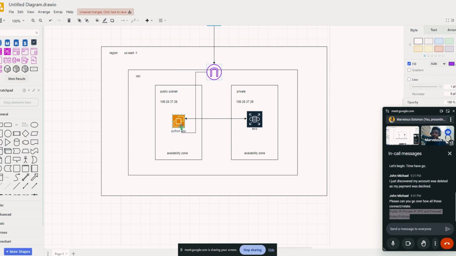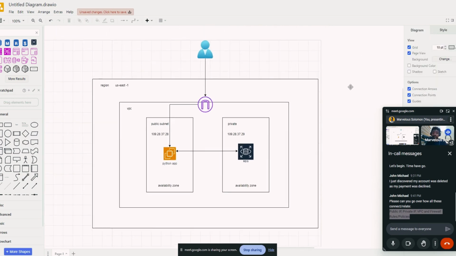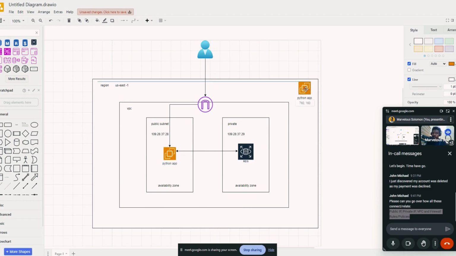Through the internet, people can actually communicate with this because it's set to public. Remember, it's in a public subnet. But this is private. So based on your configuration, nothing else should be able to get access to this. It is just this service that I've configured because they are both in the same VPC. If you have this sitting somewhere else within your cloud, maybe the same region, but because they're not in the same VPC, you can't just communicate with this. You have to bring this into the VPC and then put it in a different subnet or even in the same place if you want to, before you can get access to this.